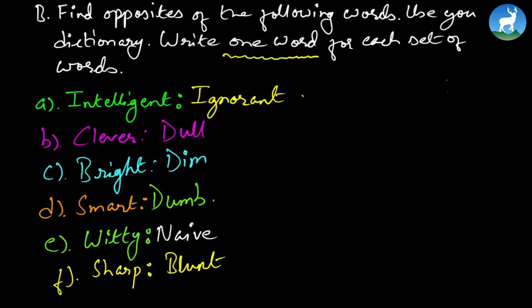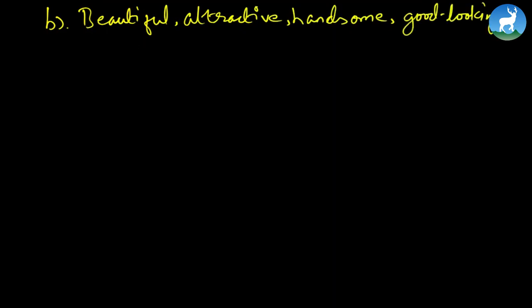So let's move forward. Now these you can do as homework again. Number B, the words are beautiful, attractive, handsome, good looking, smart, and pretty. So if you look at this combination of words here, they are all synonyms, aren't they? But remember, we'll have to provide one antonym, or just the opposite, to each of these words, alright? Please make best use of your dictionary to find the answer.